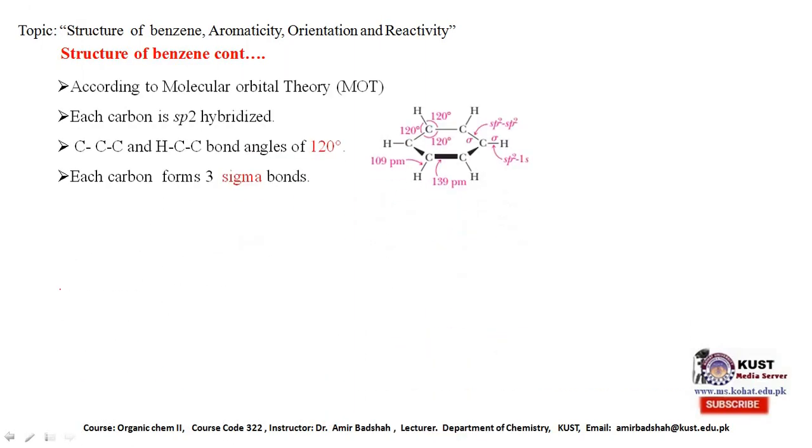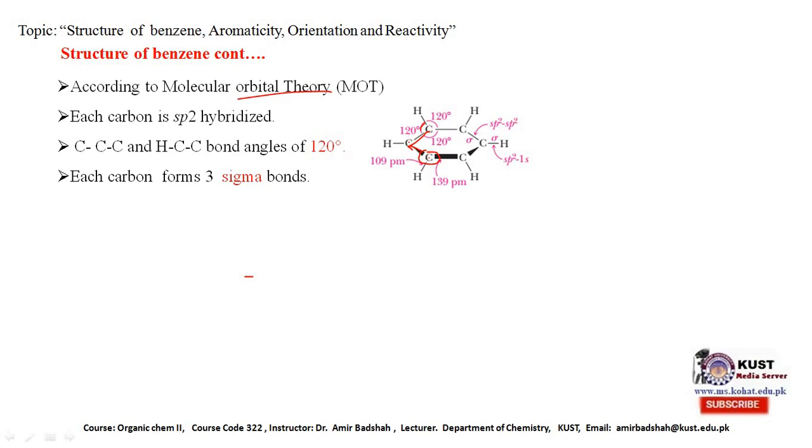According to MOT, molecular orbital theory, each carbon in benzene, this carbon or this carbon or this carbon, is sp2 hybridized, where the CC bond angle is 120 and the CH bond angle is also 120.